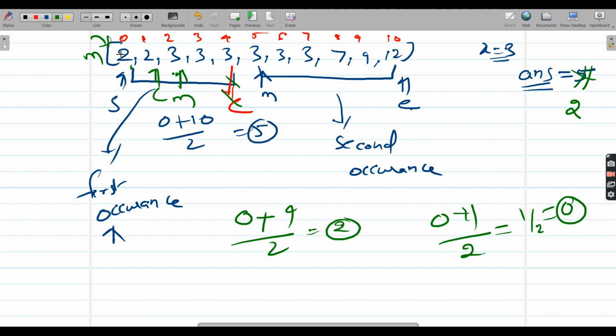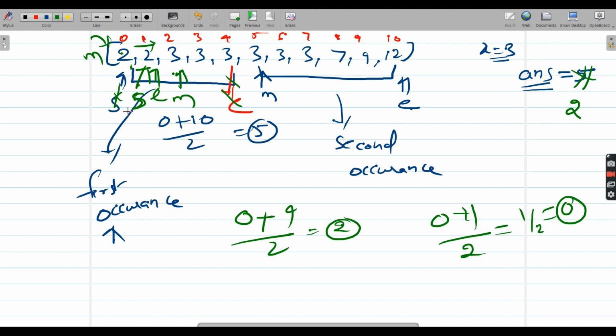This is 2. Now you can observe it: 2 is less than x. That means 3 lies in this direction, right? And we already covered that direction. So now you increment this mid, because 2 is less than 3. Now start is equal to mid plus 1. What is mid? 0. 0 plus 1, that is nothing but 1. Now it will be here.